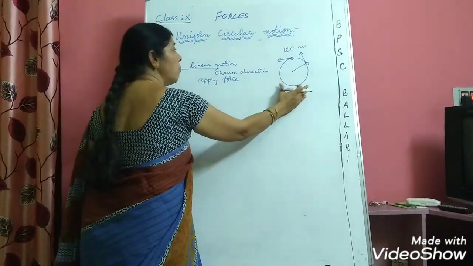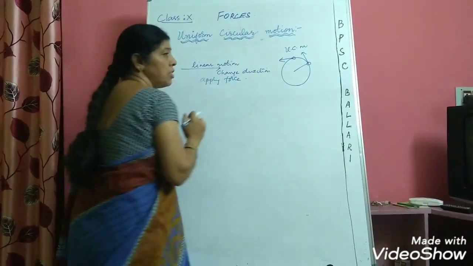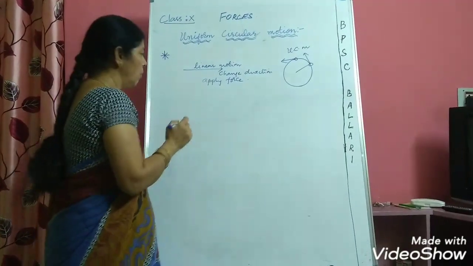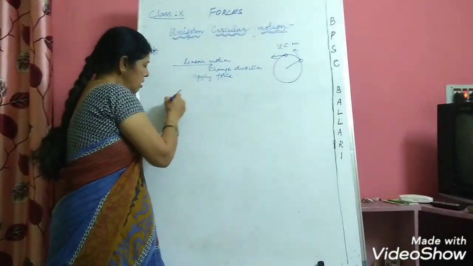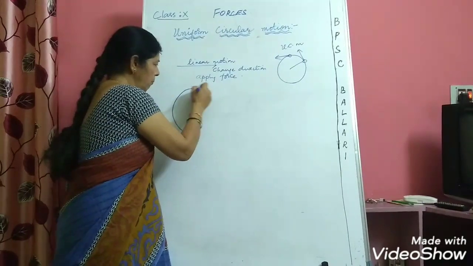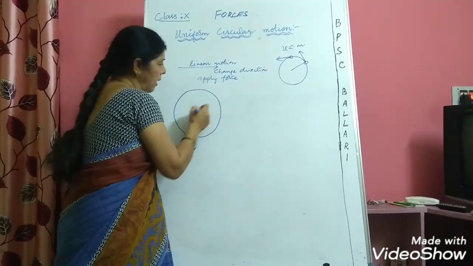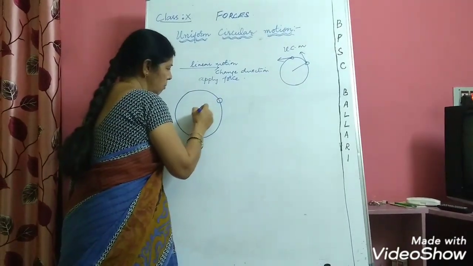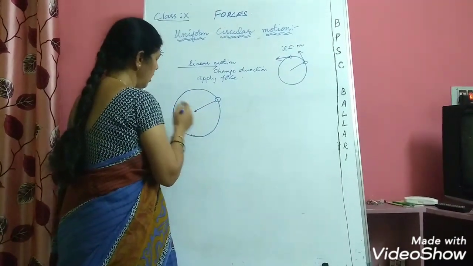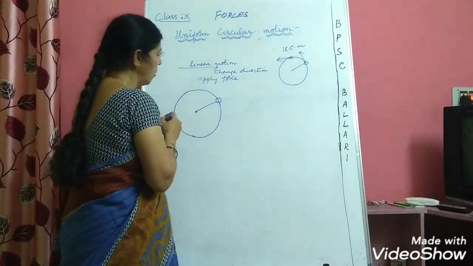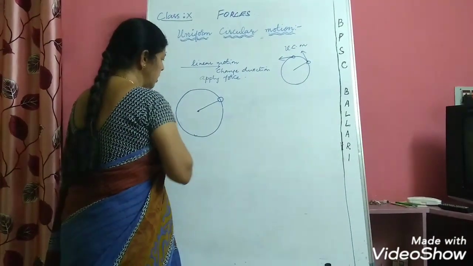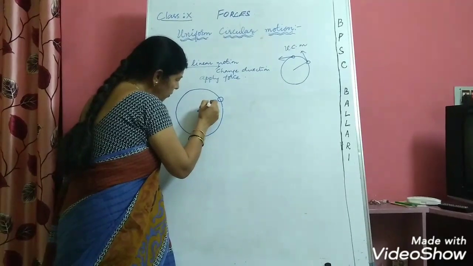More force is needed here because every instant the body keeps on changing its direction. Now, you must remember that in case of uniform circular motion, the force which is acting on the body, where this is the body and this is the center of the circle, will be always directed towards the center of the circle.